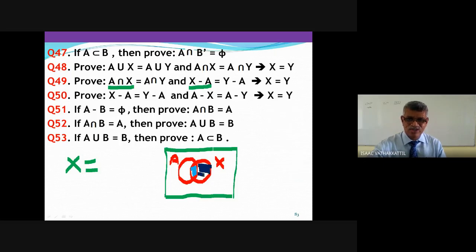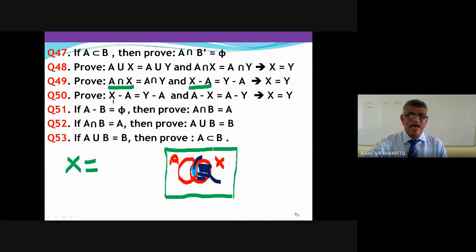Take their union, you get X. So X equals A intersection X union X minus A. Then A intersection X is A intersection Y, and X minus A is Y minus A, so you get that X is equal to Y.